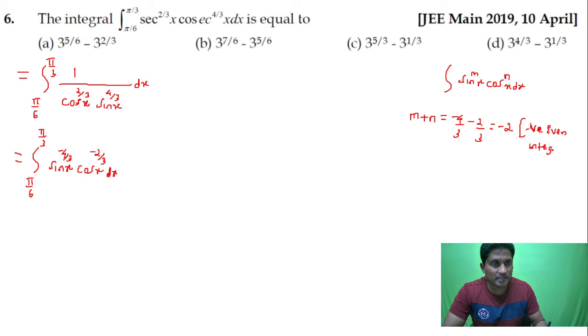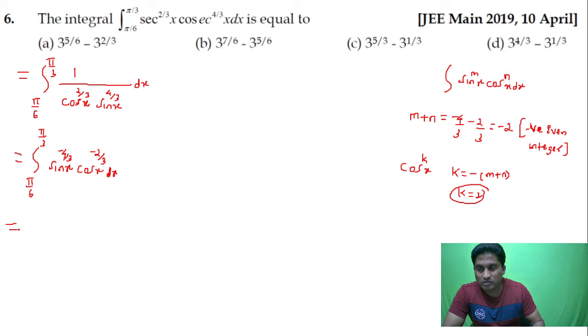you should multiply and divide by cos power kx, and the value of k will be equal to minus of m plus n. So minus of m plus n will obviously be plus 2. So multiply and divide by cos square x.